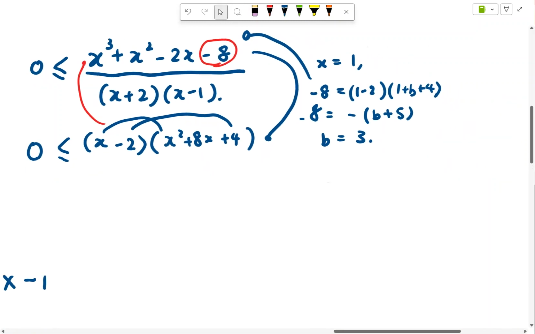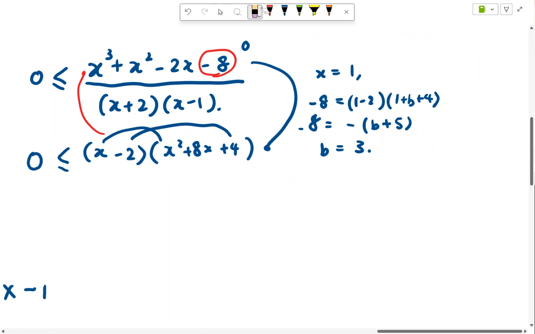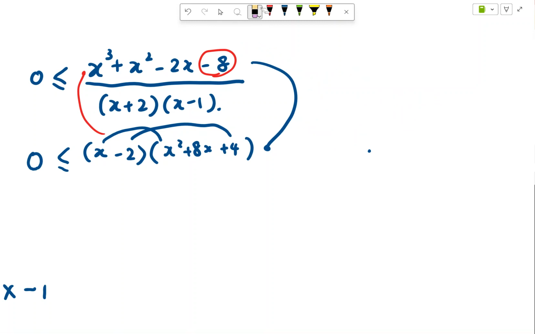If you are still confused about this method, it's called the inspection method, whereby I know that from the first coefficient of x cubed as well as the constant, I can make out x squared and 4, because x squared times x must give you x cubed, and negative 2 times 4 must give you negative 8. I don't know what is in the middle, so I let it be bx, and I just substitute a value of x equals 1 into this equation as well as this whole equation, because they are all the same, and I can find out what is b, and then I'll just write it down. So this is called your inspection method.